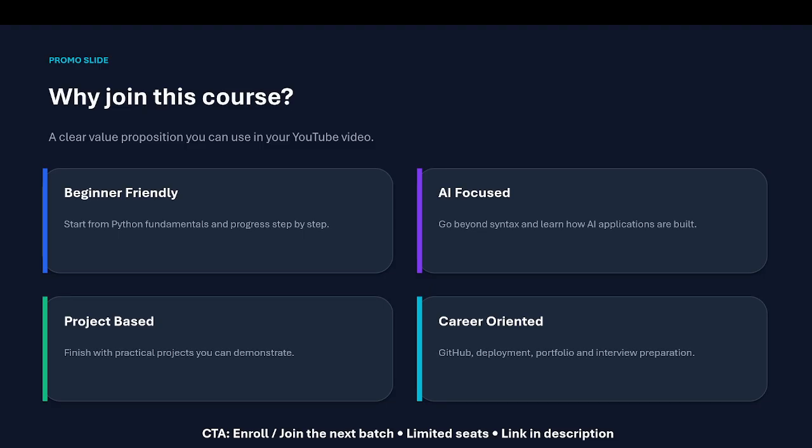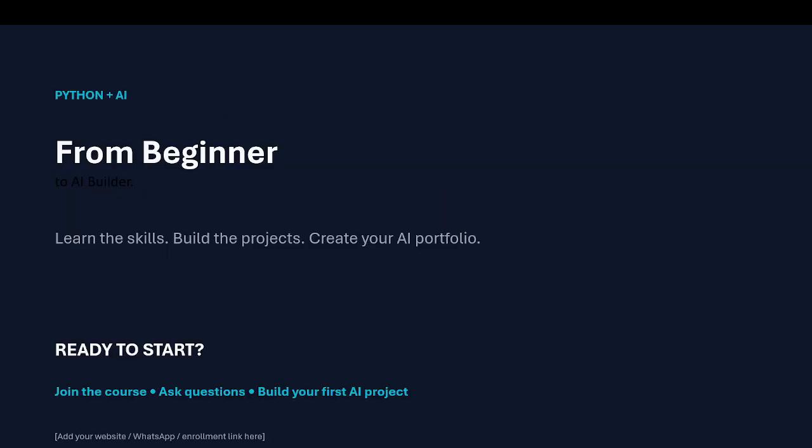This is beginner friendly first. And AI focused: go beyond syntax and learn how AI applications are built. And project based: finish with practical projects you can demonstrate, right? And career oriented: once you have created projects, you have to deploy them, and I will help you there as well. And from beginner to AI builder.